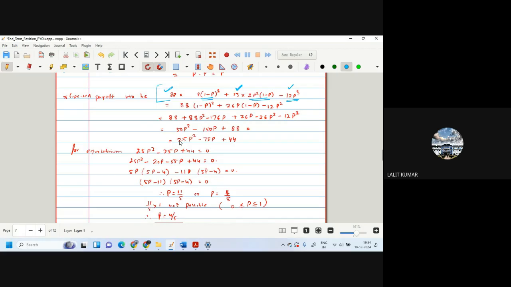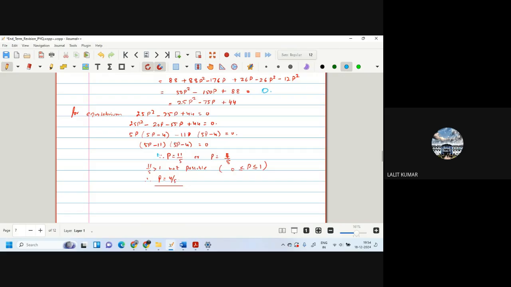When you calculate, you get two answers: P is equal to either 11 by 5 or 4 by 5. Now P cannot be greater than 1, so this is rejected, and 4 by 5 is the correct answer.